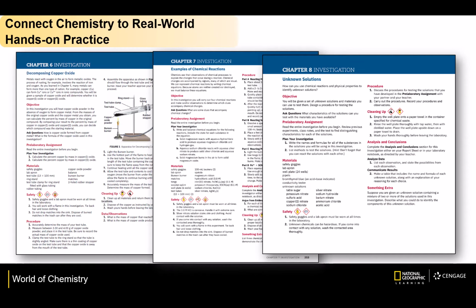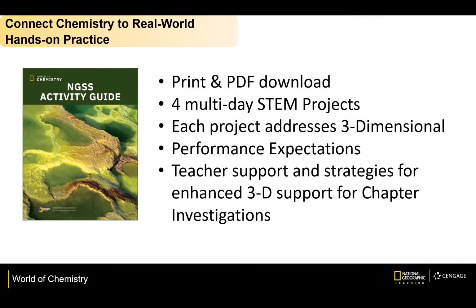At the end of each chapter is a longer, more detailed chemistry investigation to give students practice with science and engineering practices and cross-cutting concepts based on the topic of that chapter. And then the important NGSS activity guide, available in print and as a downloadable PDF from the instructor companion site.